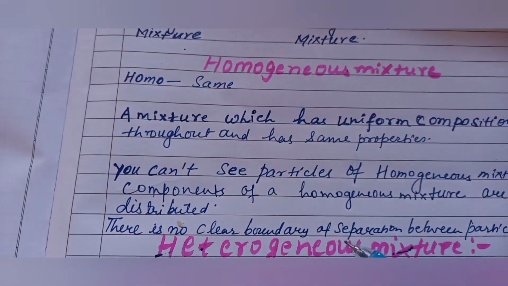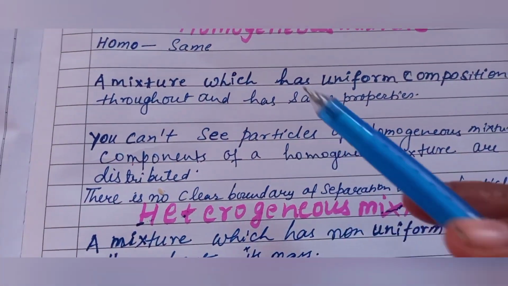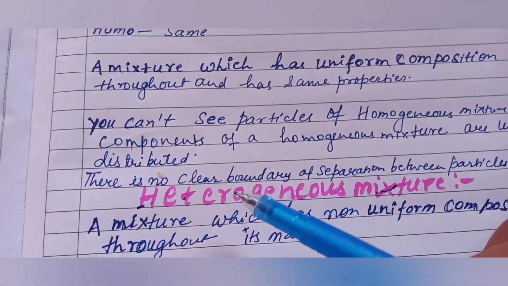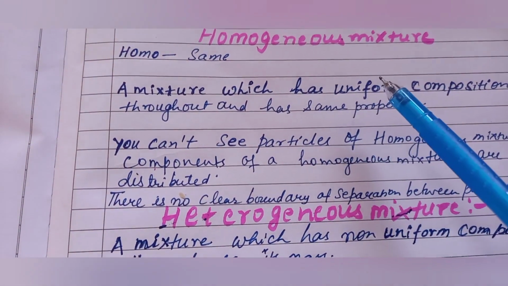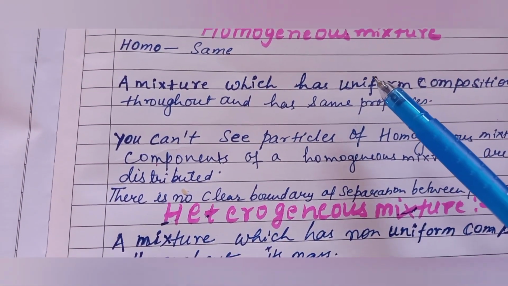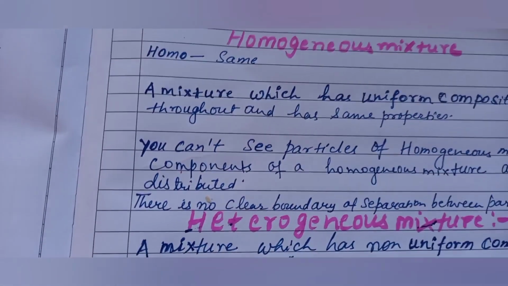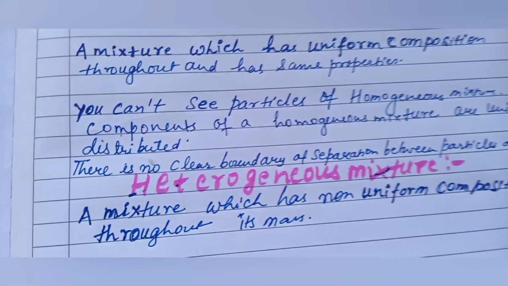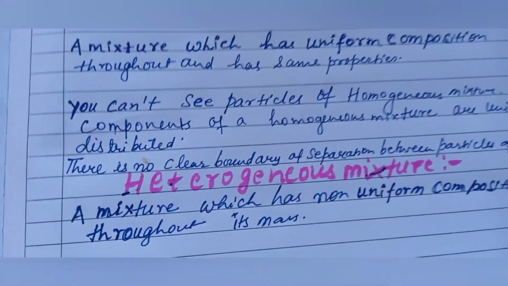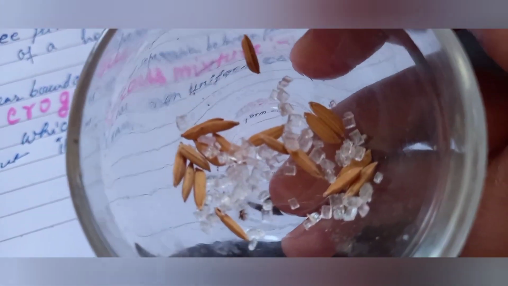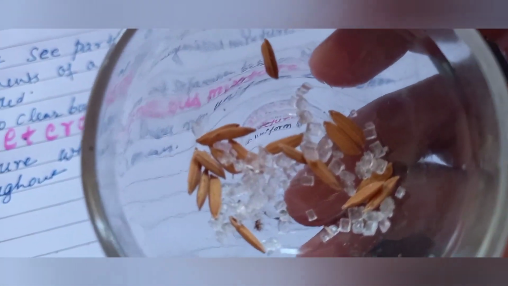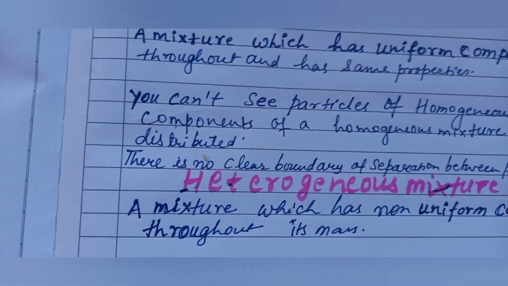I hope you have understood the difference between the two. Homo means same and hetero means different. A mixture which has uniform composition throughout and the same properties, like this sugar syrup, is a homogeneous mixture, and a mixture which has non-uniform composition like this is an example of a heterogeneous mixture.